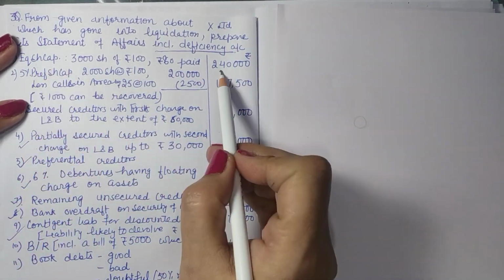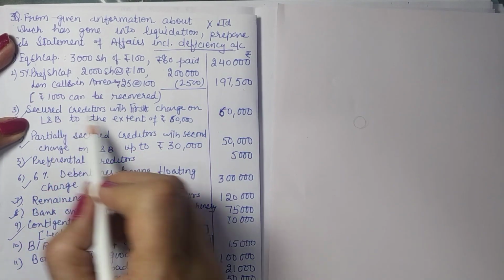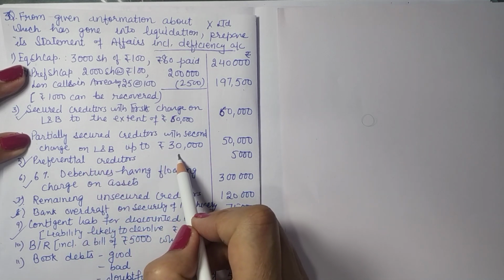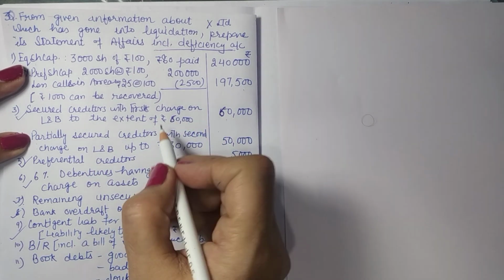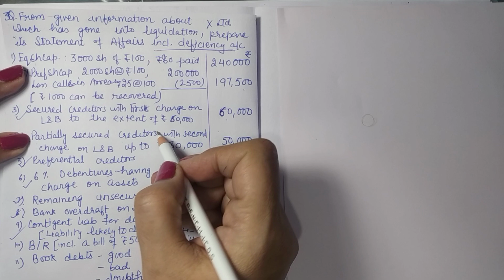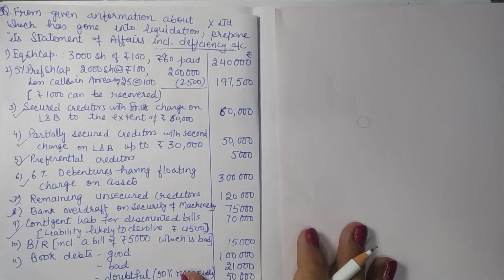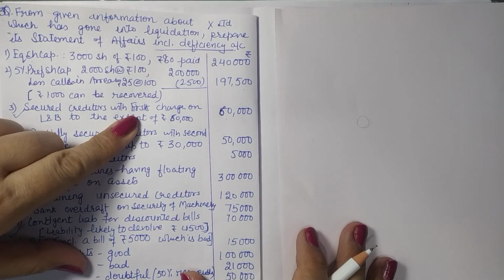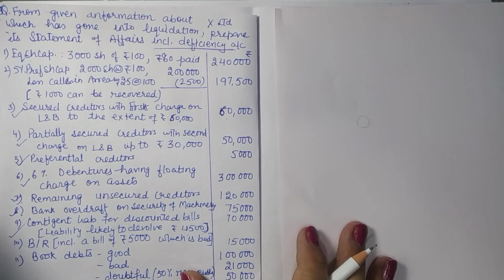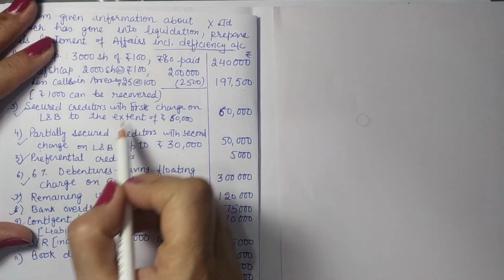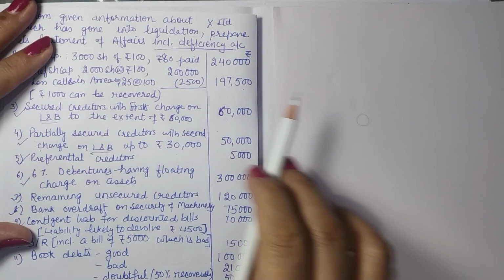We are given equity capital, preference capital, secured creditors, and partly secured creditors with second charge on land and building. See, in case of liabilities, we can pledge them with first and second charge. The only difference is that the liabilities having first charge will have priority for payment above those having the second charge. Like the asset pledged here is land and building in both cases.